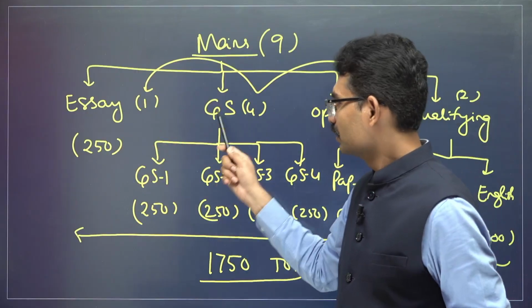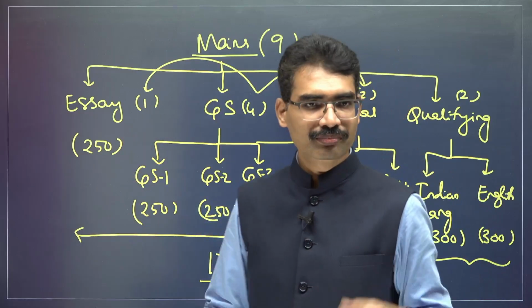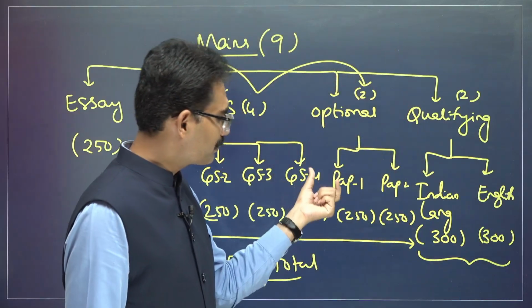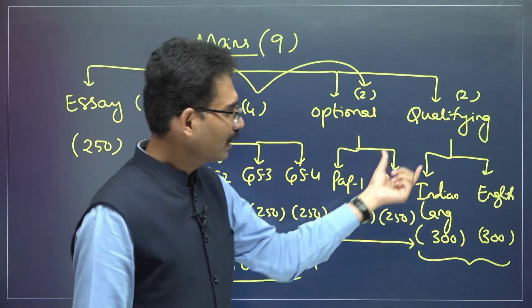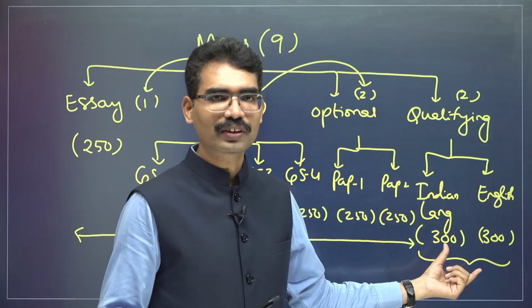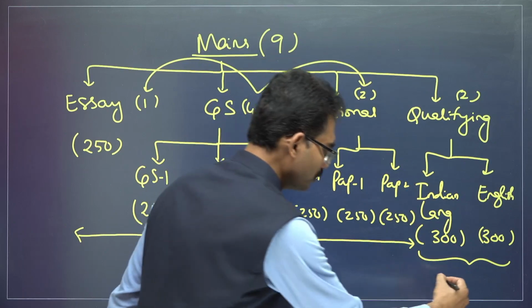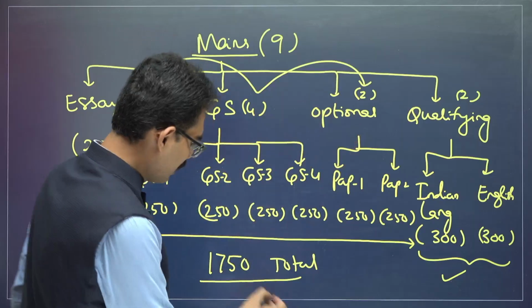Essay paper, GS contains 4 papers, 250 marks each. One optional subject will be there, that means paper 1 and paper 2, 250 marks each. Another one is qualifying in nature, Indian language and English. Here marks will not be counted for the final ranking. You only have to pass. If you pass this, then you are allowed to the interview.